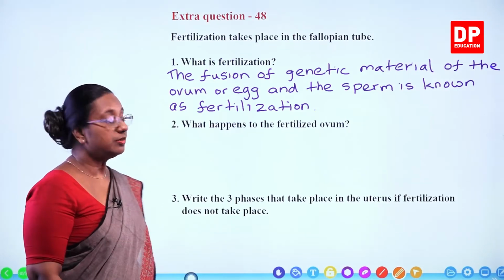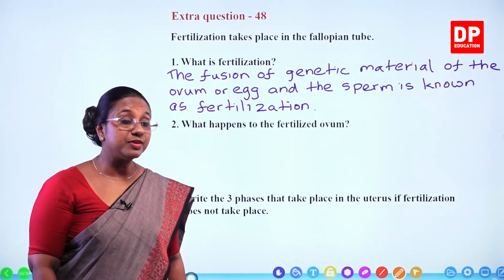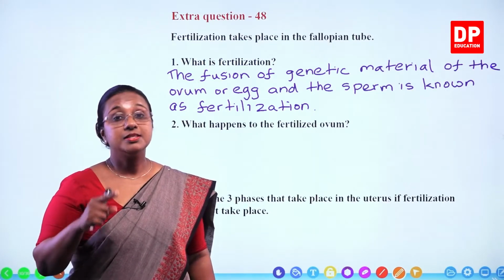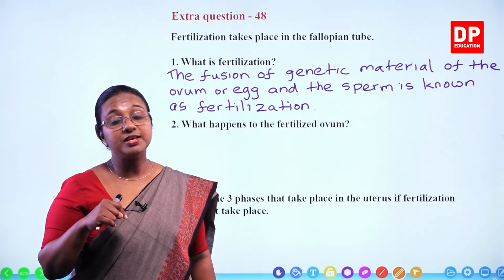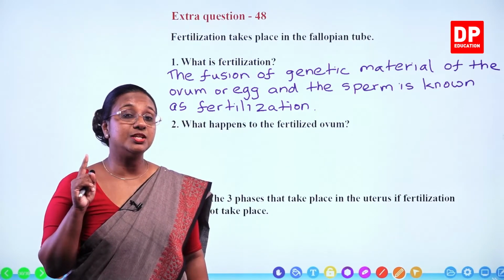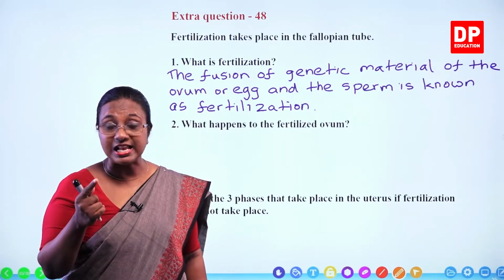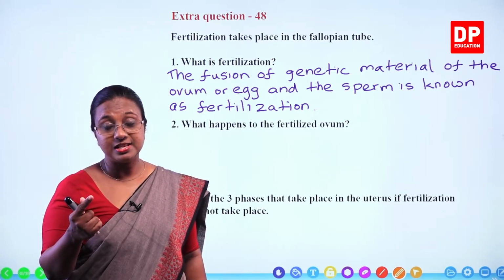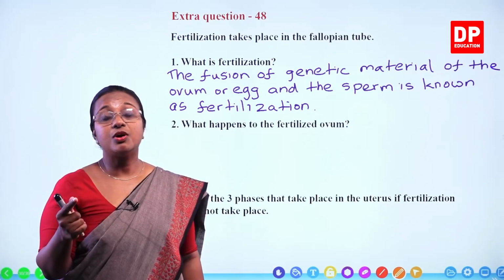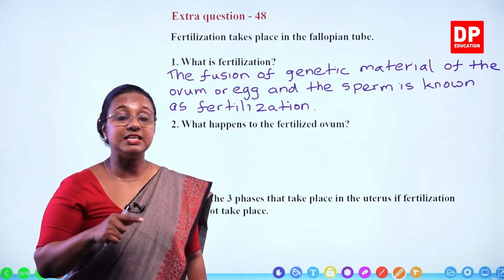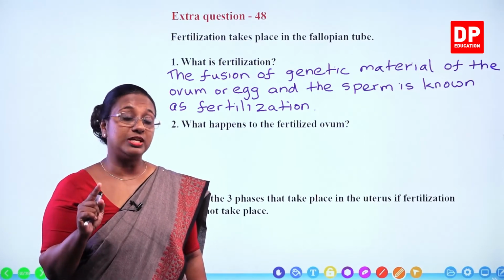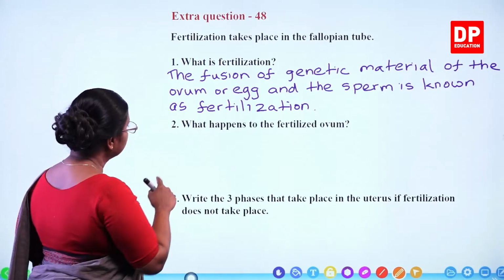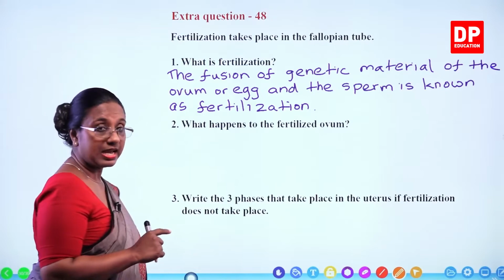What happens to the fertilized ovum? You know that it is known as the zygote. Zygote rolls towards the uterus, and when it is rolling towards the uterus, it undergoes cell division, in order to increase the number of cells. And finally, it is called the morula. Morula gets embedded into the wall of the uterus. That is what we call implantation.